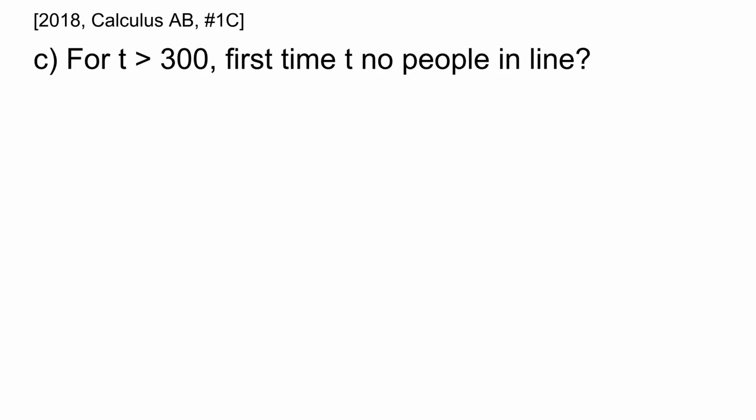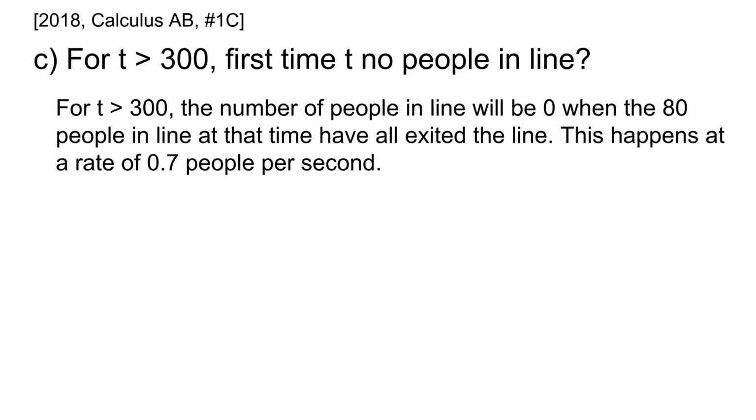In part C of this question, we are asked for t greater than 300, find the first time t that there are no people in line. For t greater than 300, the number of people in line will be 0 when the 80 people in the line at that time have all exited the line.